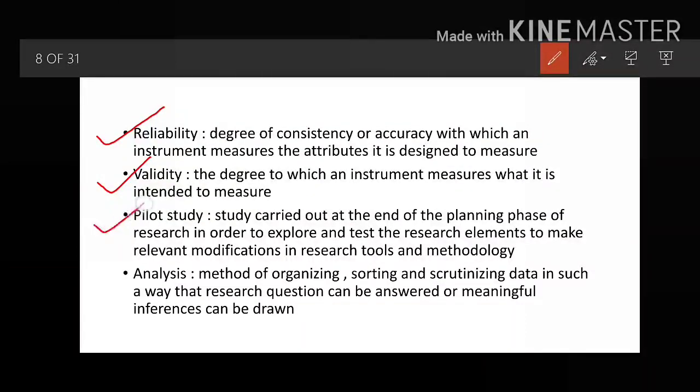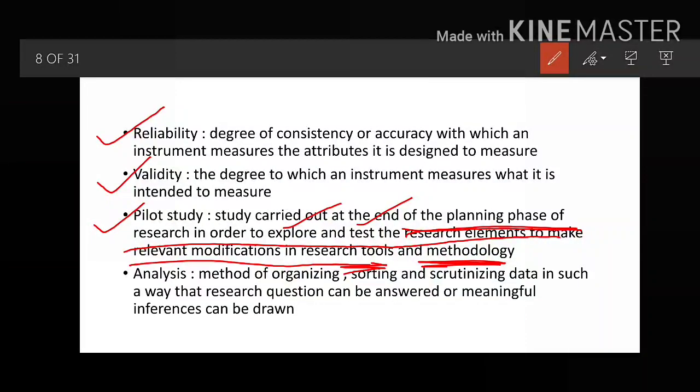Now I am moving on to the pilot study. A pilot study is carried out at the end of the planning phase. You conduct the study that you are actually planning on a small sample. First thing that you have to remember: it is carried out in order to explore and test the research elements, to make modifications in the tools and methodology. This type of study is known as the pilot study.